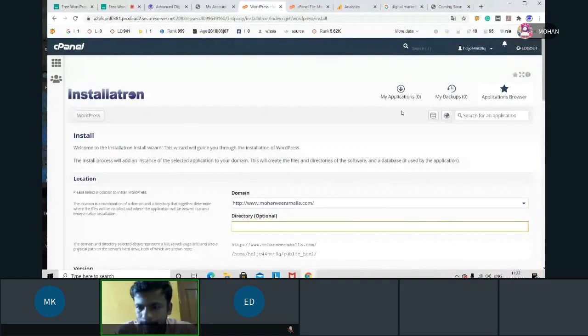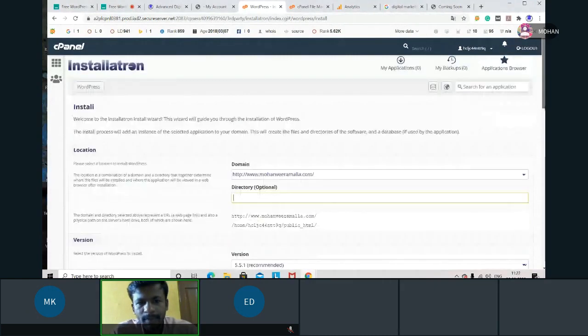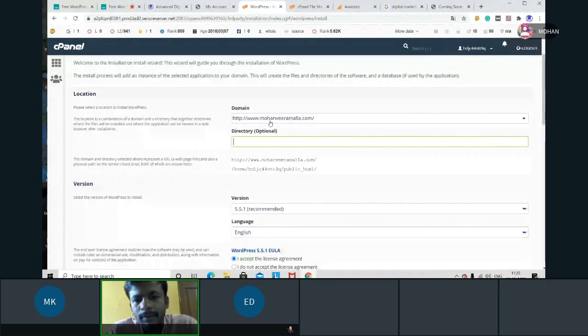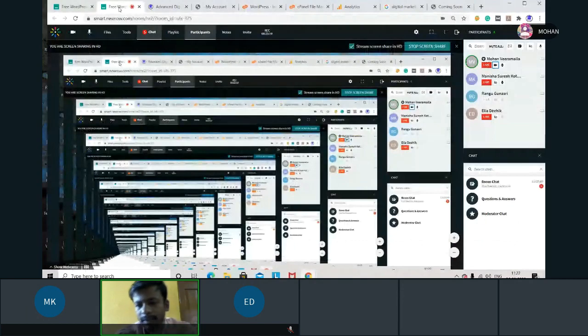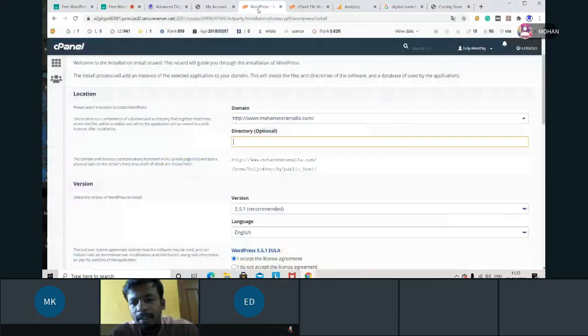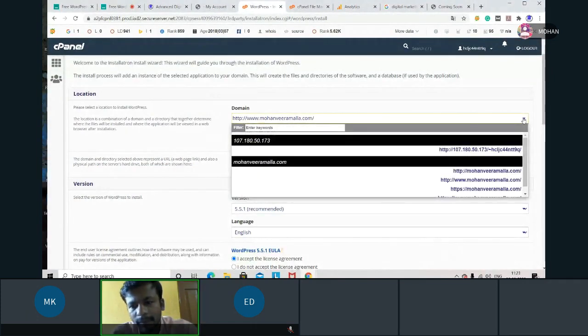See here, when I clicked on install application, here it is giving this domain, mohanviramalla.com. Why is this hosting connected to that domain? What kind of hosting do I have? Starter. Starter means only one website. Now think that you have taken ultimate or any hosting which has n number of websites or domains in it. Then what will happen? Simply here we have a drop down. We should click the drop down and select the domain for which you want to install.